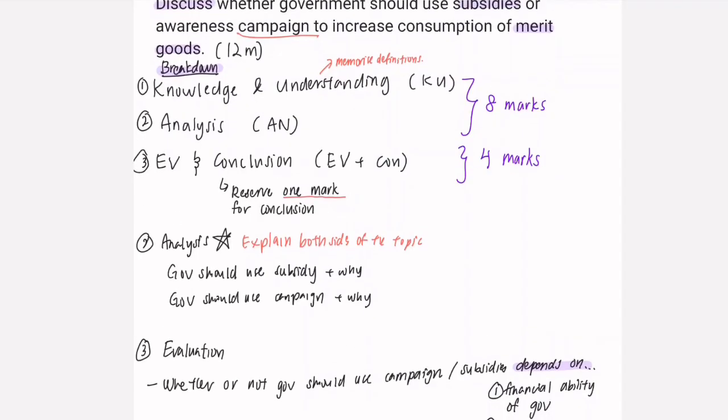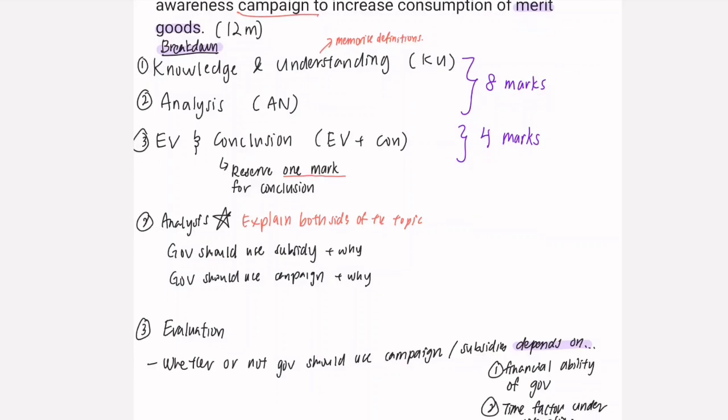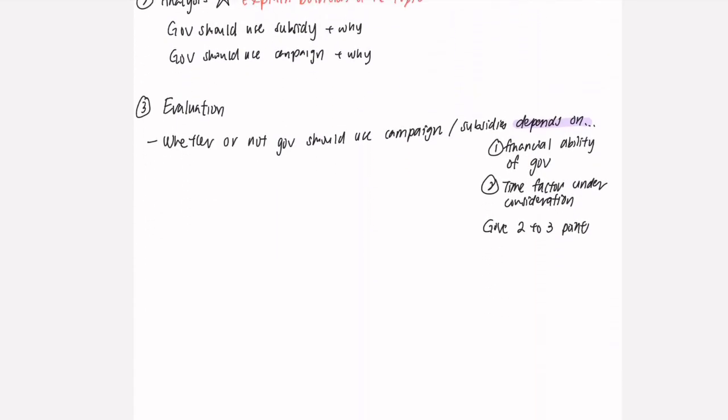Now, I've written here that knowledge and understanding and analysis is worth 8 marks. For the last part, we have evaluation and conclusion. Let me jump to conclusion first. Conclusion is worth 1 mark. You have to remember this. It's always worth 1 mark, and if you do not write your conclusion at all, you actually lose 1 mark. And that 1 mark can be very important, because maybe you get an 89 and you need that 1 mark to get a 90. So all this is very important. But let's look at evaluation, which is what most students struggle with the most.